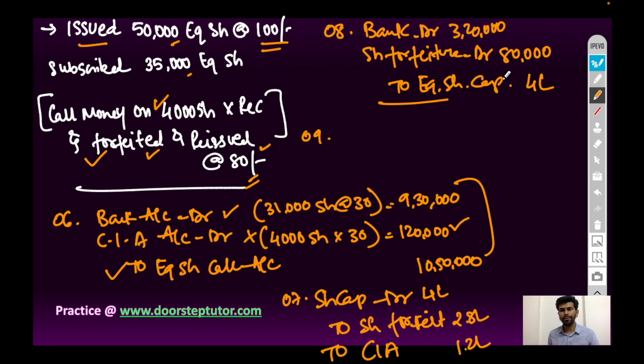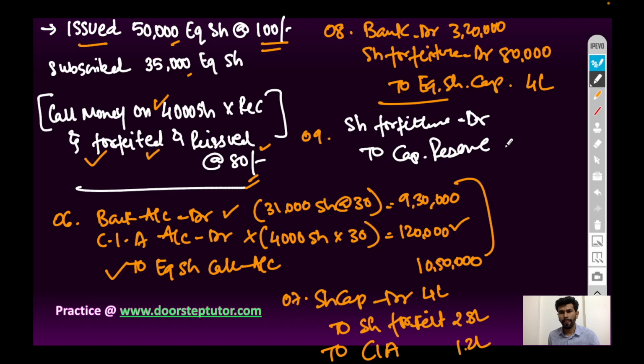and last journal entry will be differential amount of share forfeiture will be transferred to capital reserve account. So entry will be share forfeiture account debit to capital reserve account. Amount will be 2,80,000 minus 80,000, 2 lakh. The differential amount will be transferred to capital reserve account, 2 lakh.